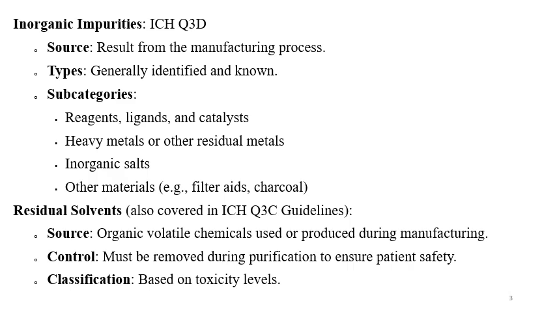These are known impurities because these elements are known to us. Subcategories for inorganic impurities are reagents, ligands, catalysts, heavy metals or other residual metals, inorganic salts and other materials like filter aids and charcoal. So these are the inorganic impurities.